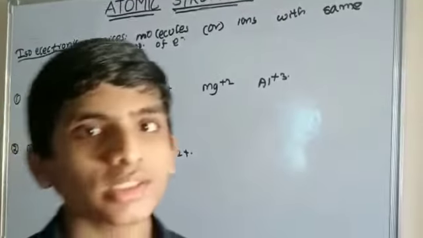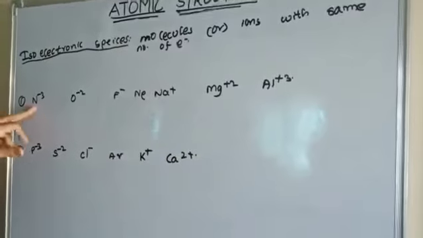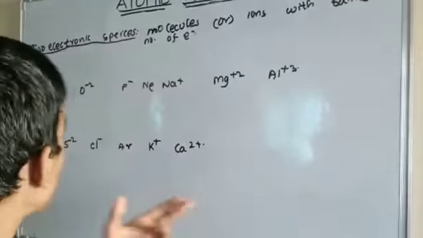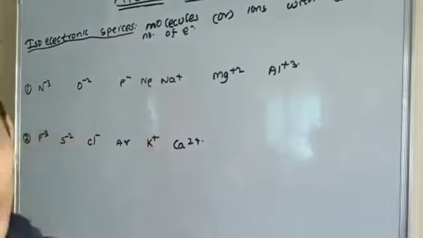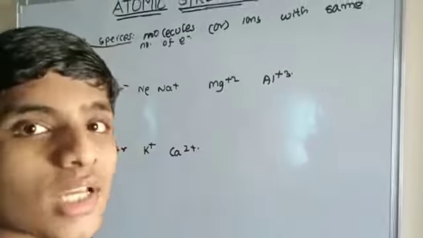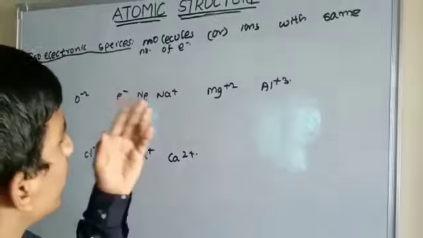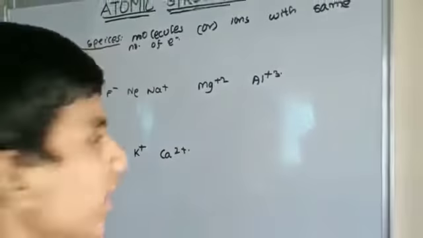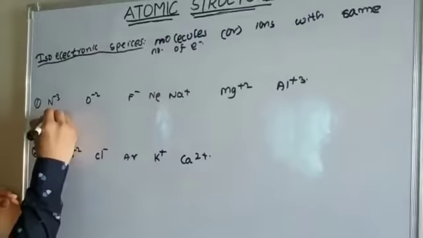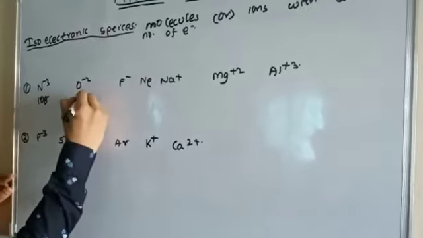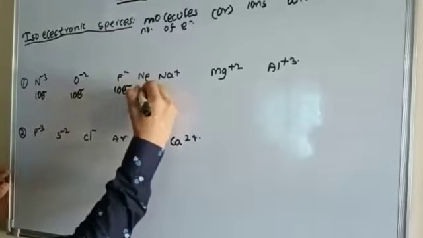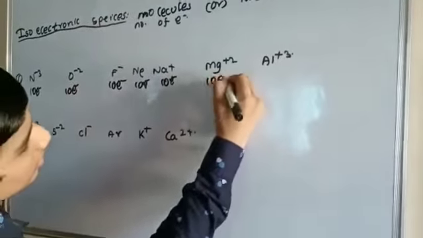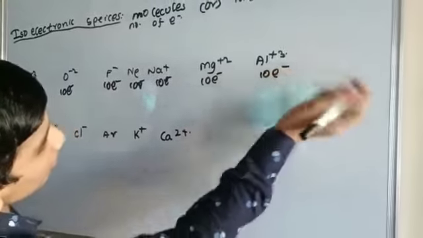All have 10 electrons, because 7 minus of minus 3 means 7 plus 3, 10 electrons. Neon has an inert gas configuration, so it has 10 electrons. Na plus, Mg plus 2 and Al plus 3 also have 10. Very easy. All have 10 electrons.